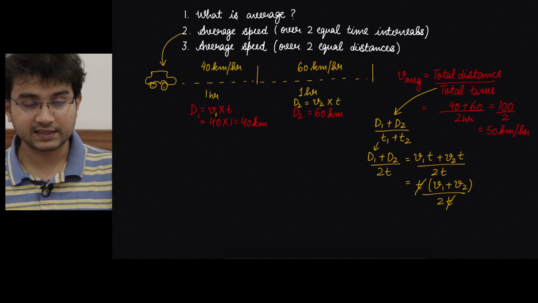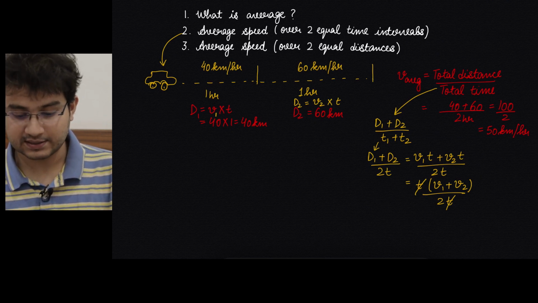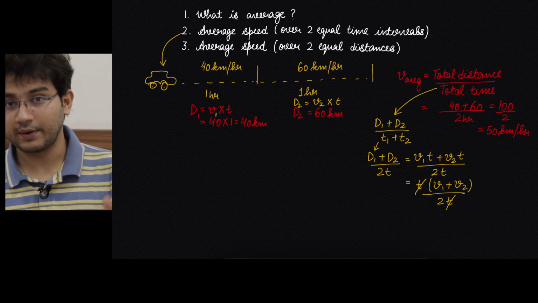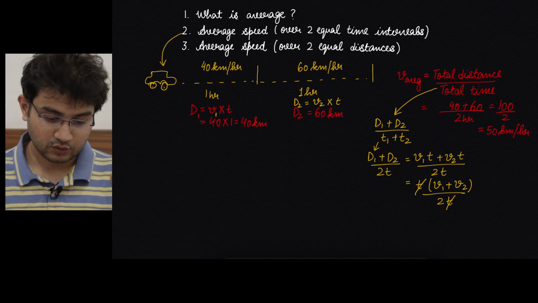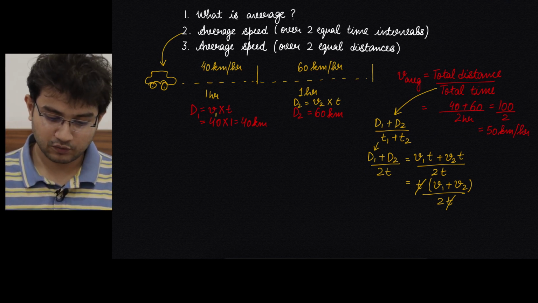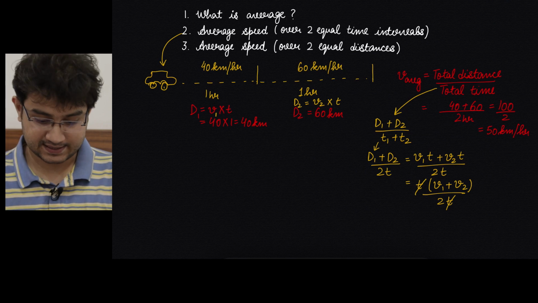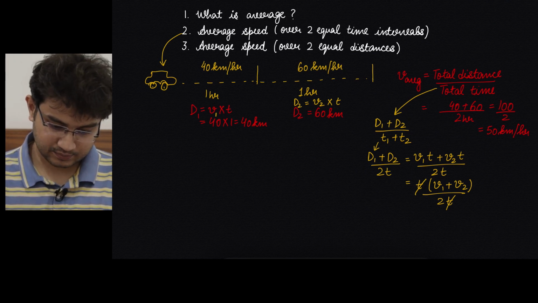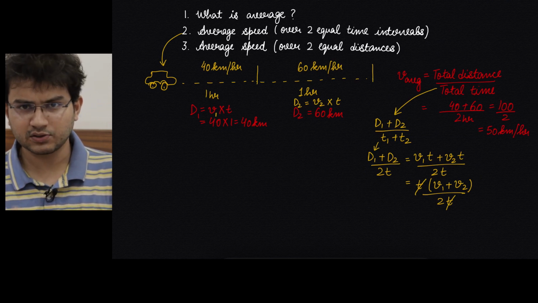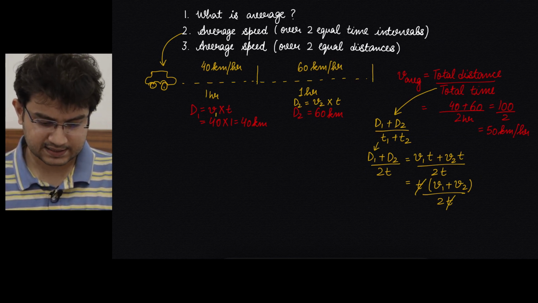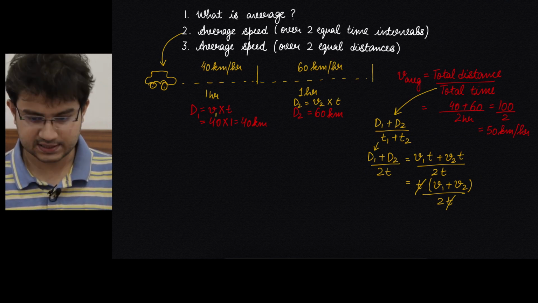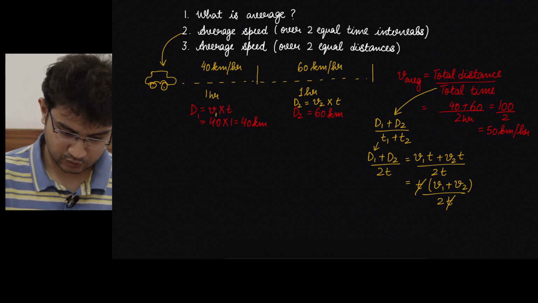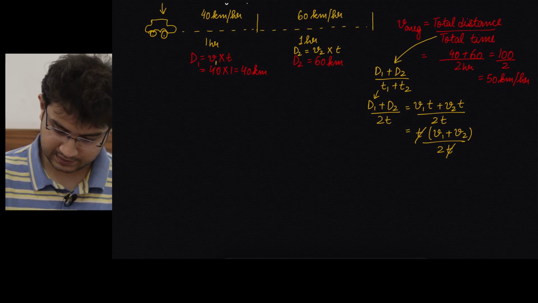Now I think when we look at the next case, we'll be able to really understand which formula to use when. Okay, so next case is average speed over two equal distances. Now let's just use almost a similar scenario, similar values, and let's take the two equal distances to be 60 kilometers.